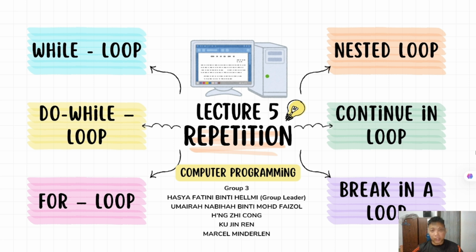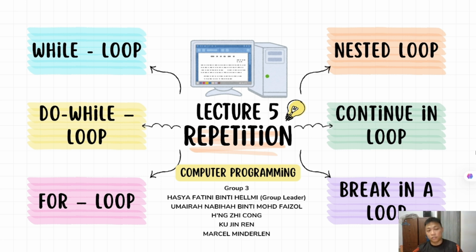In this topic, there are 6 subtopics, which are the 6 types of repetition, and these 6 types of repetition included while loop, do while loop, for loop, nested loop, continue in loop, and the last one is break in a loop. So in this video, I will try to explain to you guys the function of each loop and try to let you understand it in a shorter time and in an easy way.